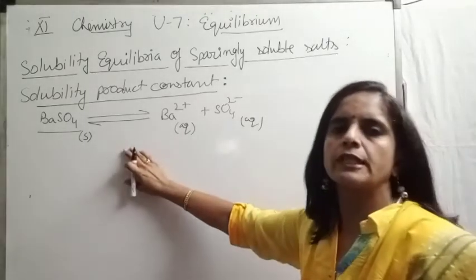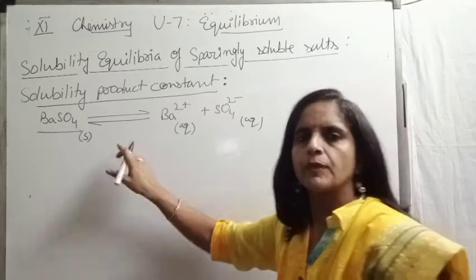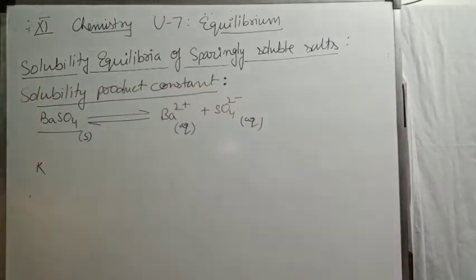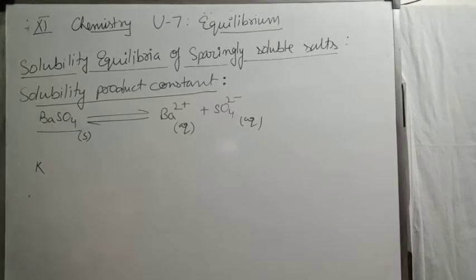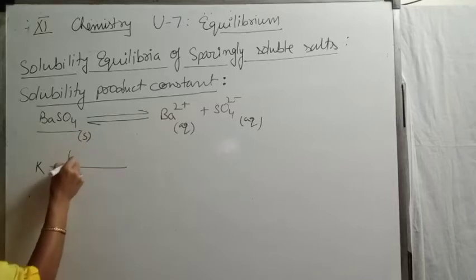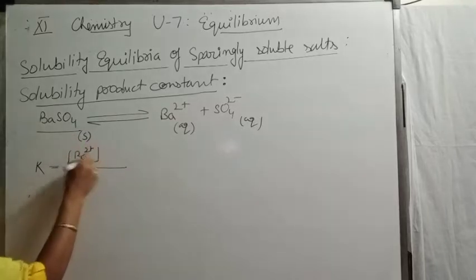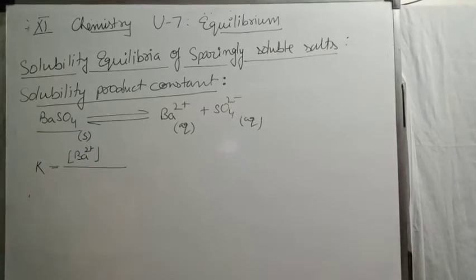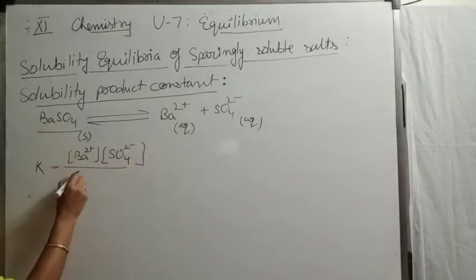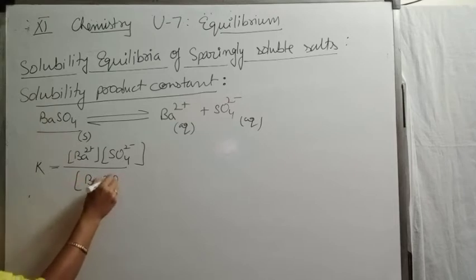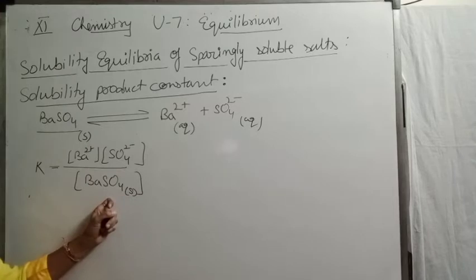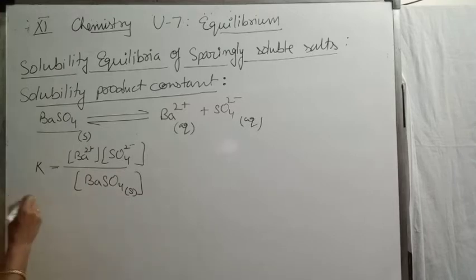So for the saturated solution of this salt, if we write the formula for equilibrium constant K, K is equal to the molar concentration of barium and sulfate ions, as the equation is already balanced, multiplied, divided by barium sulfate. Now, as we know, the molar concentration of a pure solid remains constant.